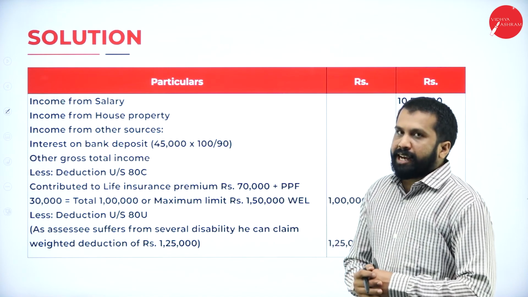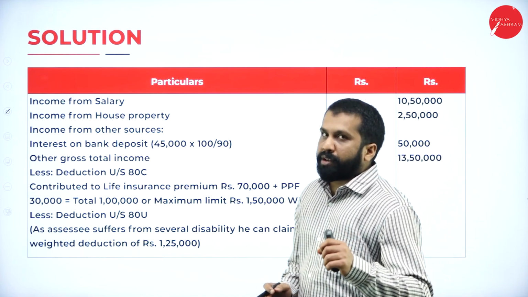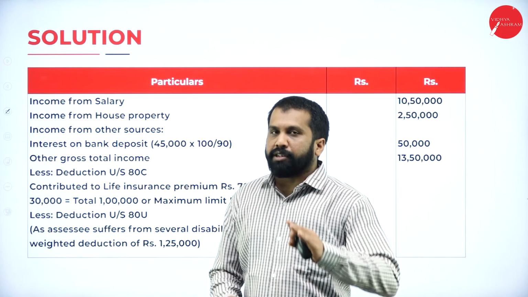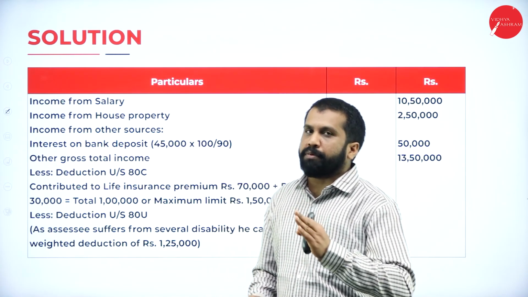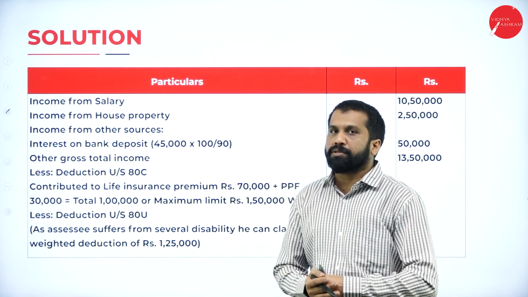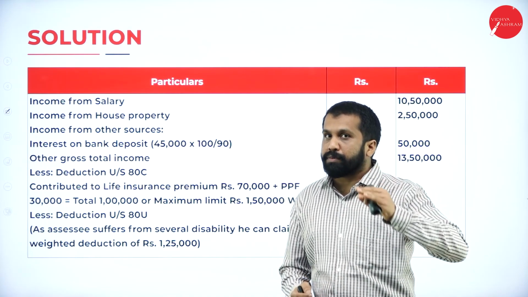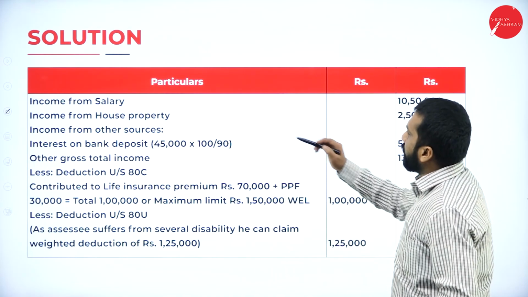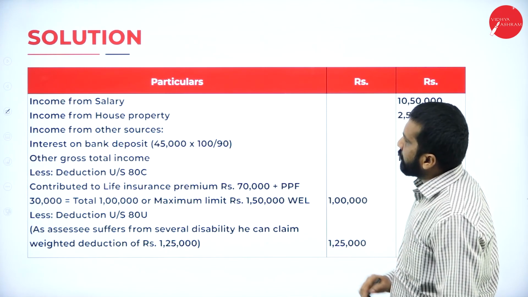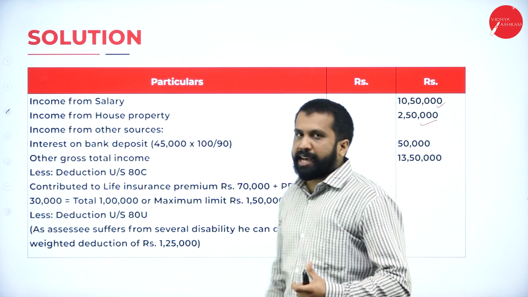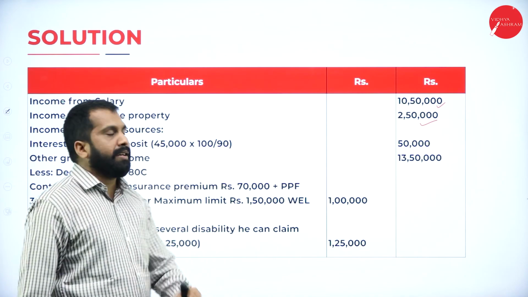Now we'll come to the salary. As I told you, if the word computed is there, you don't do any further calculation, write it directly. If the word computed is not there, then you are supposed to minus 50,000. Now, income from salary, done. Income from house property, they have given directly, so we have taken directly.